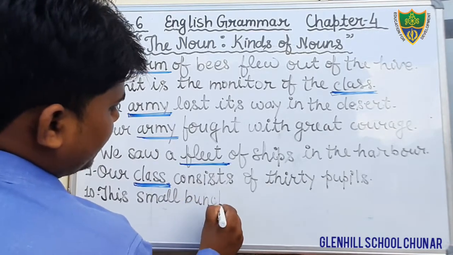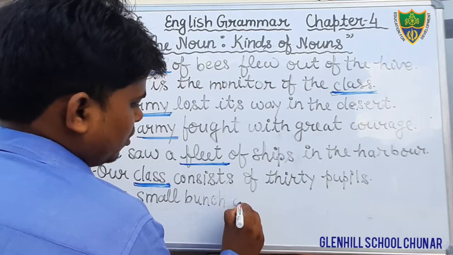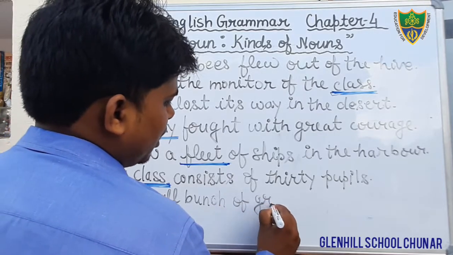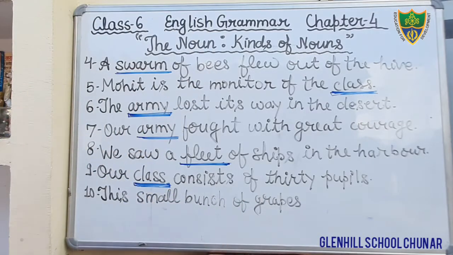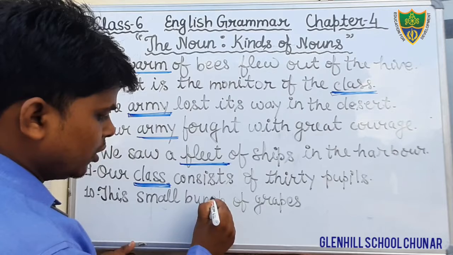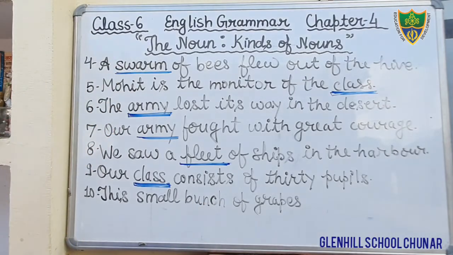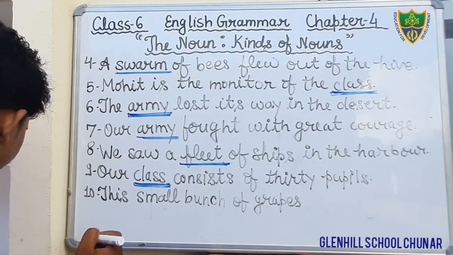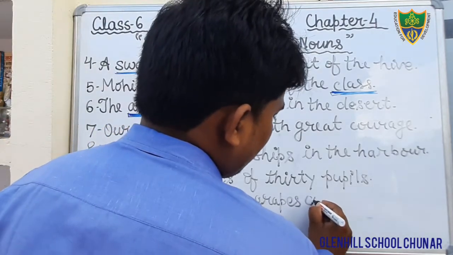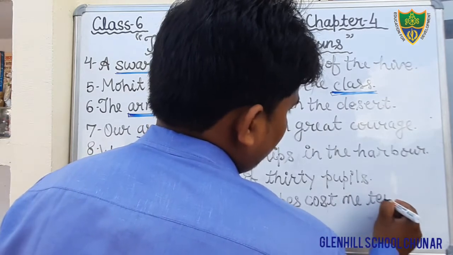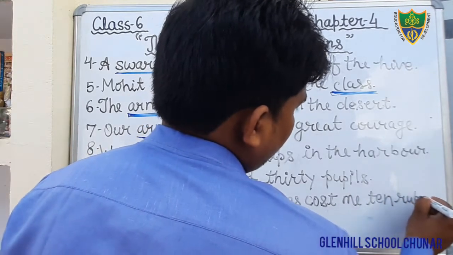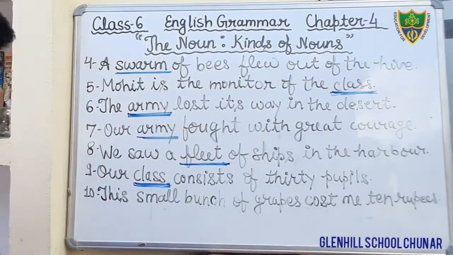Bunch of grapes, G-R-A-P-E-S. Okay, students, just see here, this small bunch, B-U-N-C-H. This small bunch of grapes cost me 10 rupees. Okay, students, this is the question.